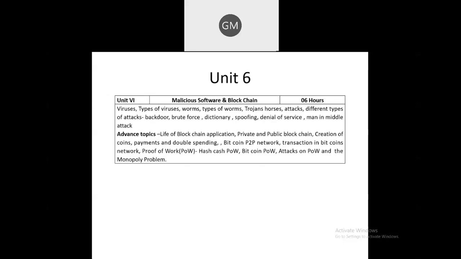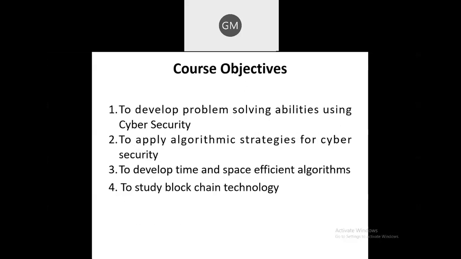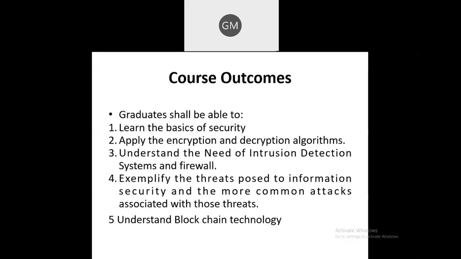Okay, and then as I told you, our sixth objective, once again I will show you, is related to blockchain technology.